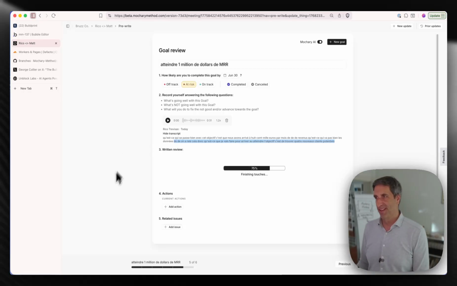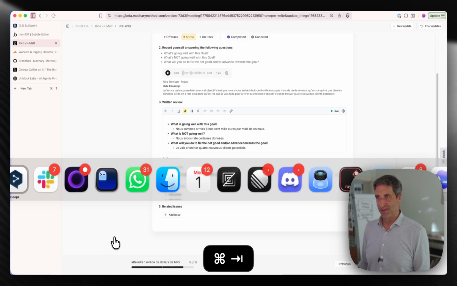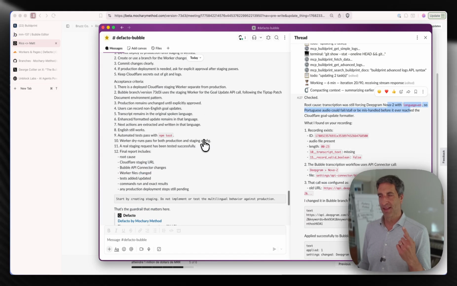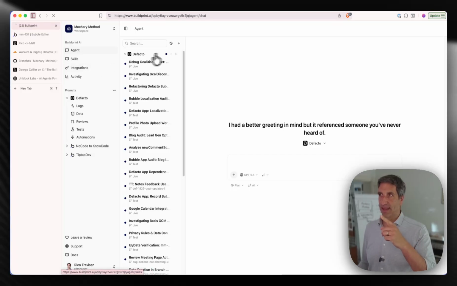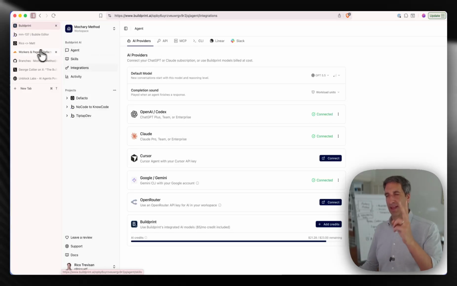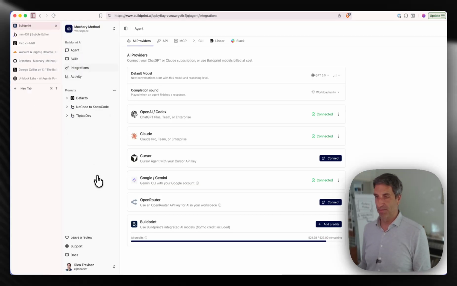All right, you got it? All right, we got a new feature. So, to summarize, what do we got here? We're able to get Buildprint with the CLI to make the changes to Bubble. It made changes to Cloudflare and deployed it. It couldn't test it, I need to figure that one out. And yeah, everything seems to be working. Nice.